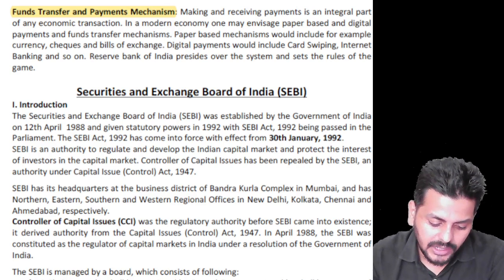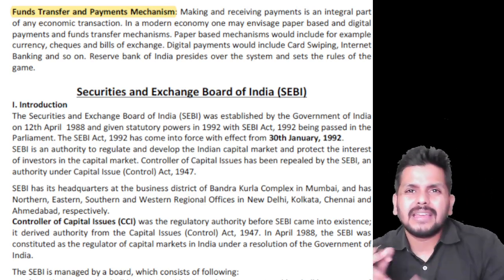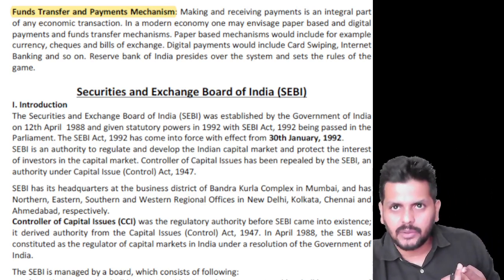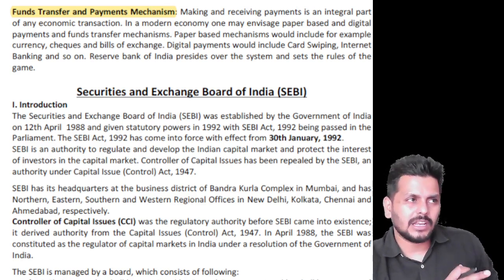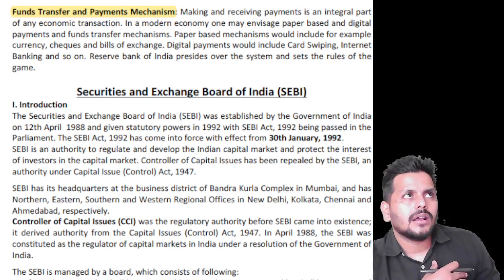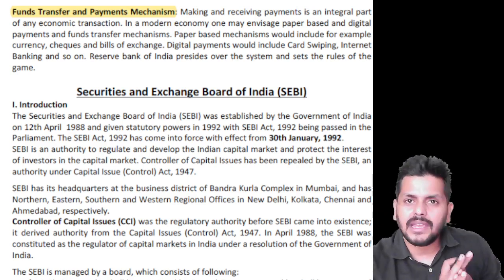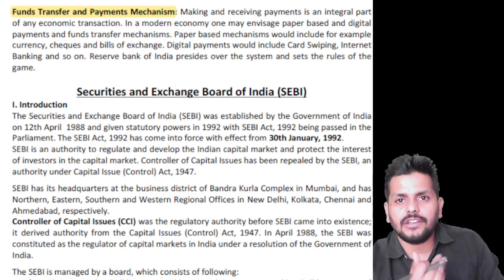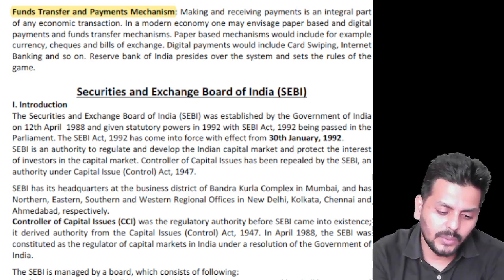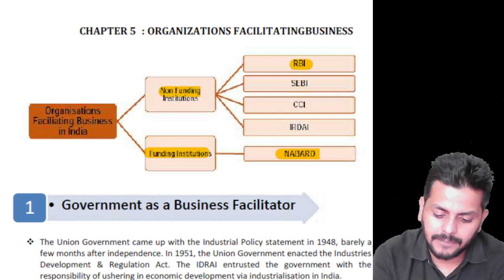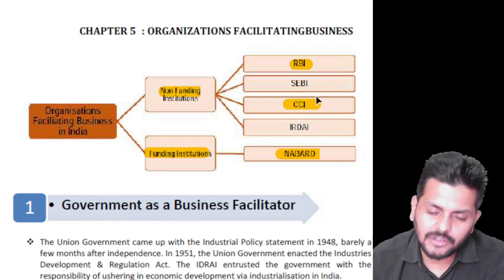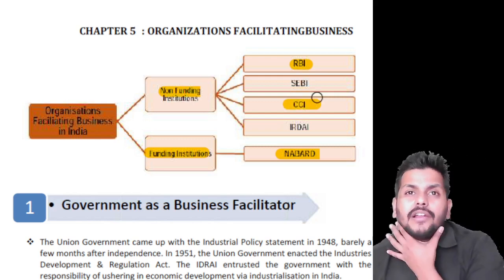Then the second body that has been discussed, as I told you, is SEBI, which is a capital market regulator for all stock market transactions, IPOs, the secondary market, that is the stock market, all related areas. IRDA, a lot of money flows into the insurance sector, so that is exactly why IRDA is spoken about in this chapter again. And we do have the Competition Commission of India, which is again a non-funding body.